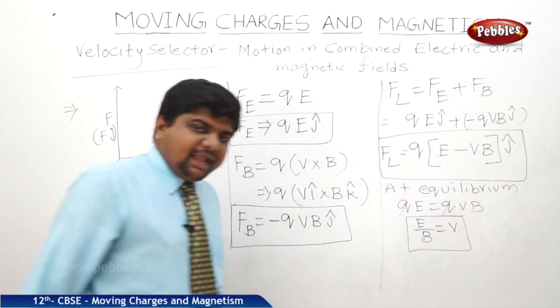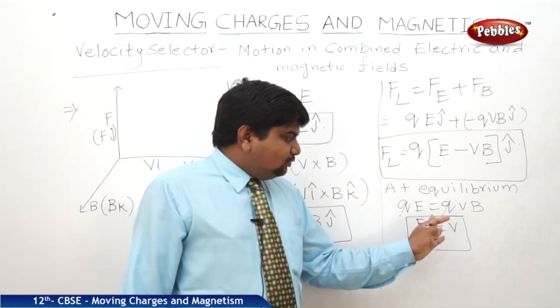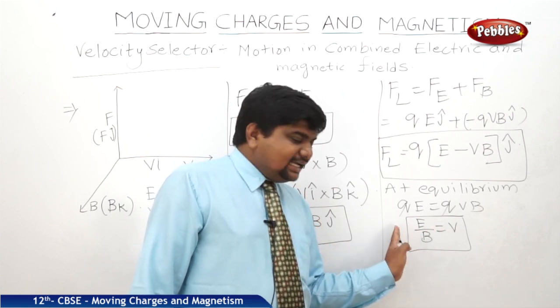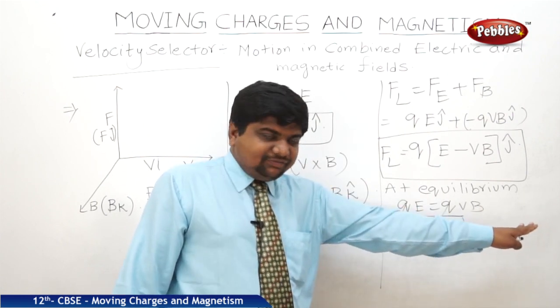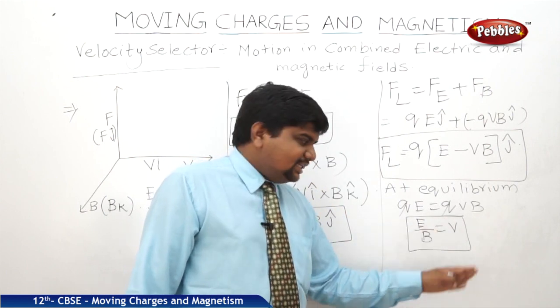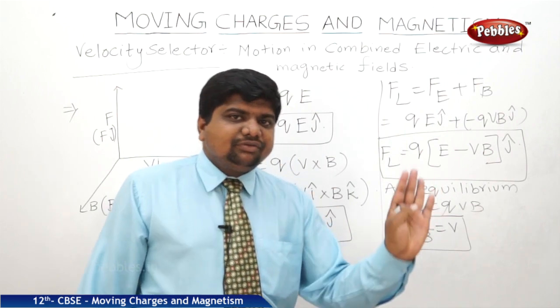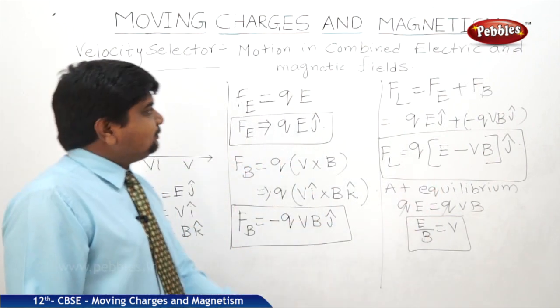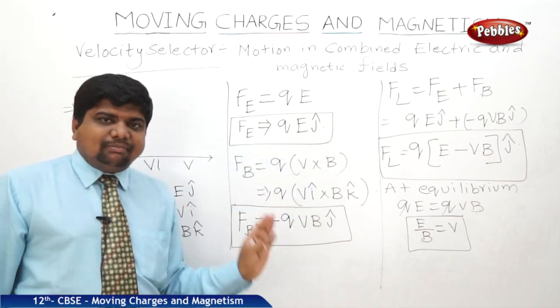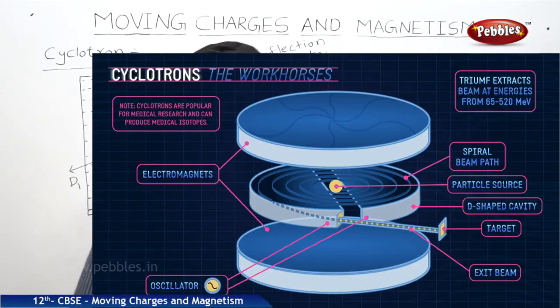Electric field by magnetic field means the electrons which are moving with the velocity of E by B ratio, they can escape from the electromagnetic fields. The electrons which are moving less than this E by B ratio of velocity, they can penetrate through the fields. So, this is the concept of a velocity selector and velocity vectors of the combined fields.